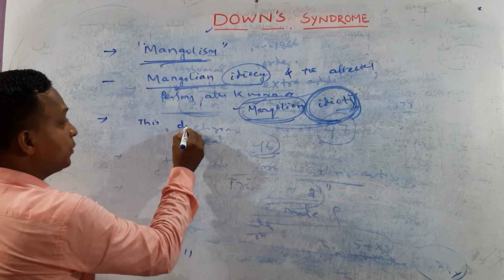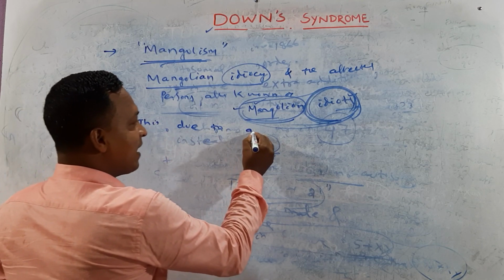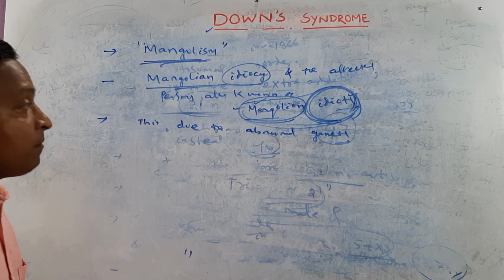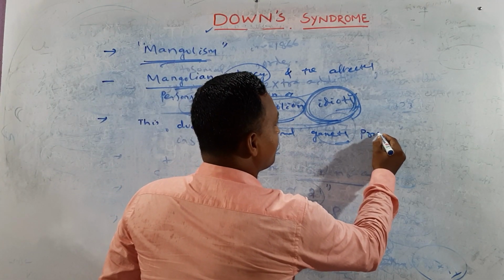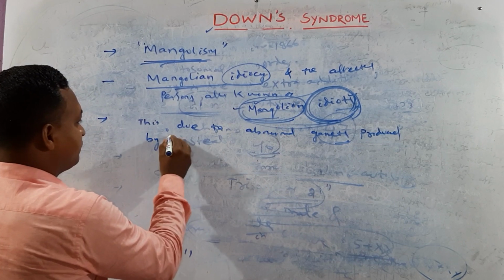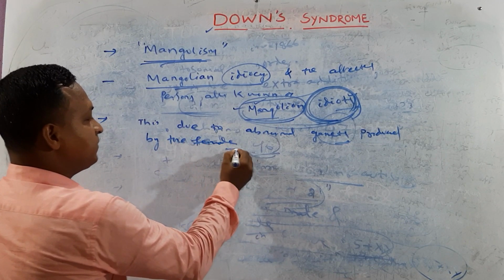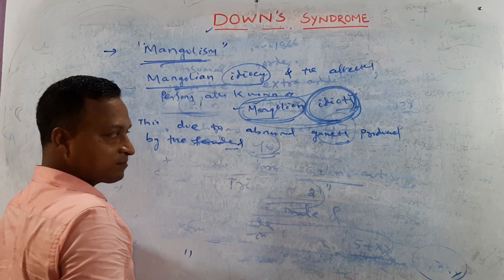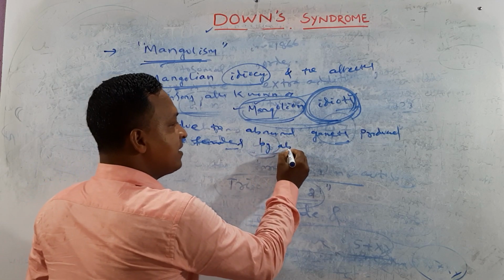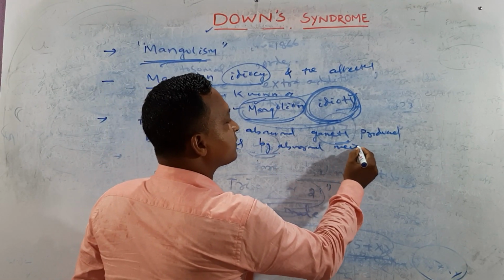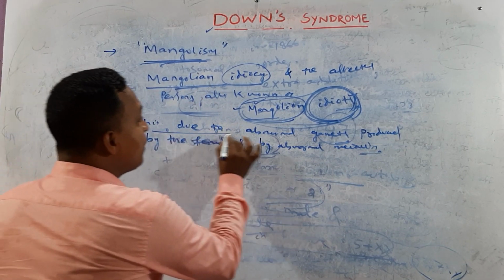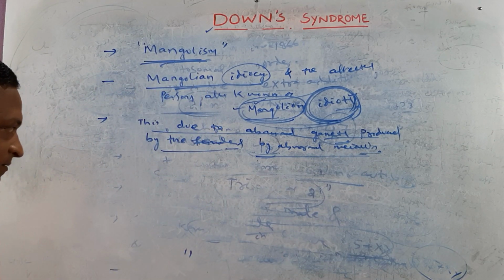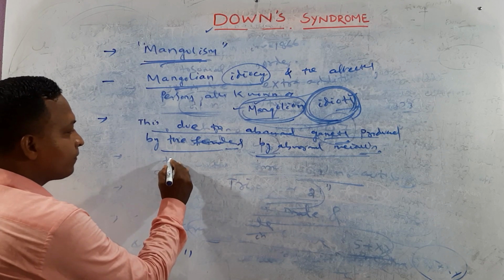This is due to abnormal gametes produced by the females, by abnormal meiosis. Try to understand. If you take an example, this is a female.